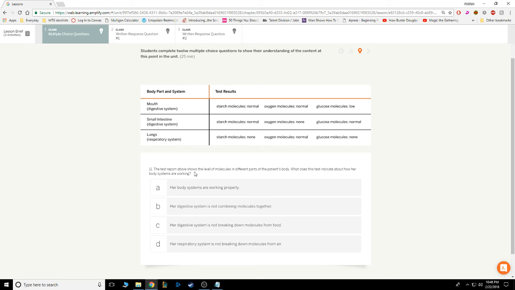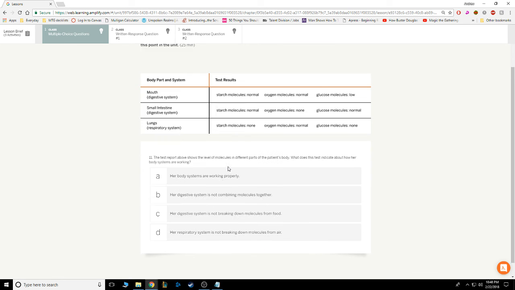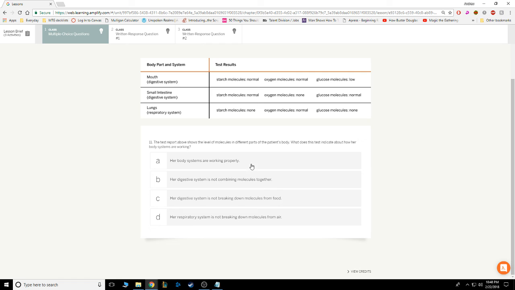The test report above shows the levels of molecules in different parts of the patient's body. What does this test indicate about how her body systems are working? A. Her body systems are working properly. This is my immediate instinct based on the fact that she's normal in all categories except for having low glucose in the mouth, which is not necessarily a problem. Let's read the others. Her digestive system is not combining molecules together. In fact, it is. We know this because she has normal starch and normal glucose.